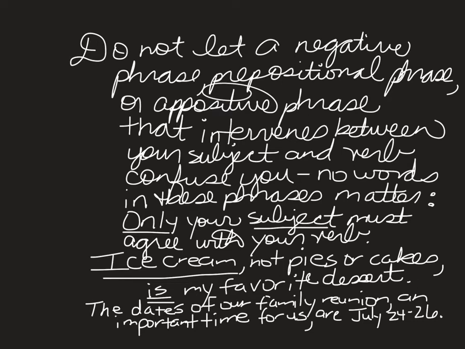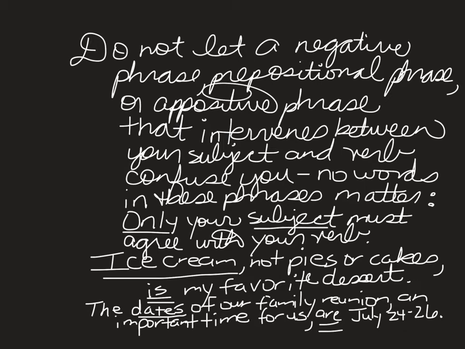All right, another example. The dates of our family reunion, an important time for us, are July 24th through the 26th. Here we have our subject separated from our verb by a prepositional phrase and then an appositive phrase. The object of the preposition is reunion, it's singular.